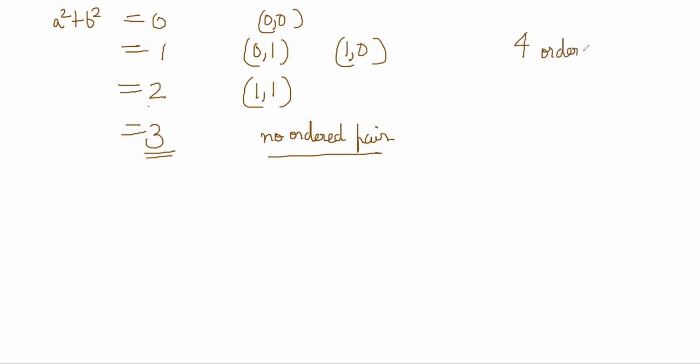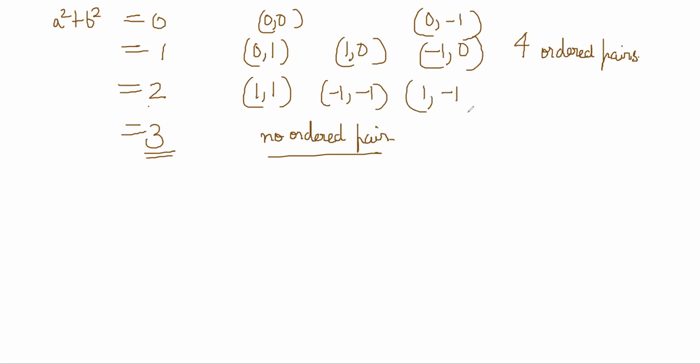You can include minus 1 also, right? Oh wait, minus 1 I had forgotten about. a and b are integers, so you'll get more ordered pairs. You'll get minus 1, 0 here, 0, minus 1 here, and you'll also get (1, 1), (minus 1, 1), (1, minus 1), (minus 1, minus 1). So 4 here, 1 here, so 9 are coming. So 9 should be the answer.